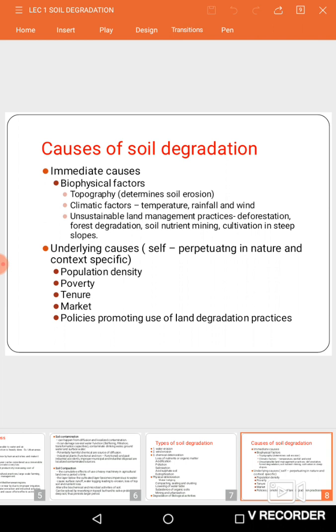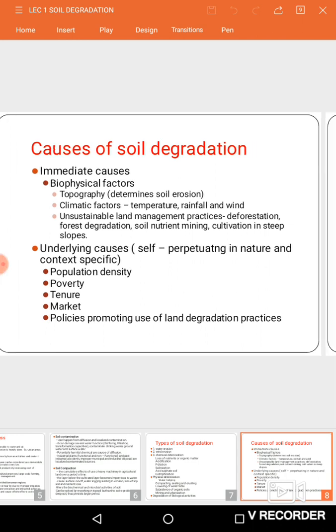And then the increase in population density or the increase in urbanization will reduce the agricultural land, which will lead to poverty. And also it will reduce the production or food supply, meaning marketing. This will directly or indirectly influence soil degradation.